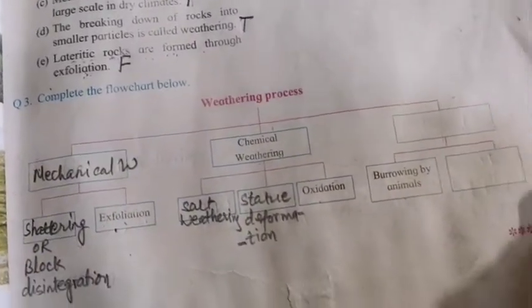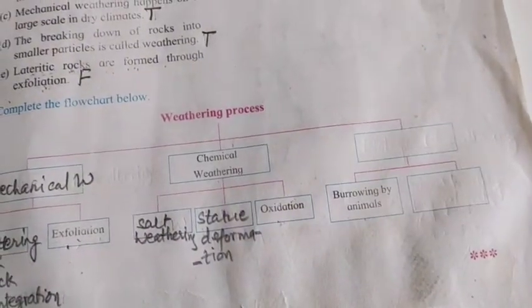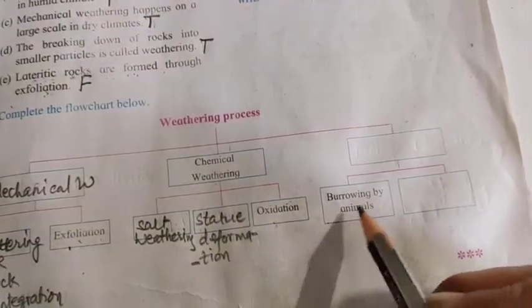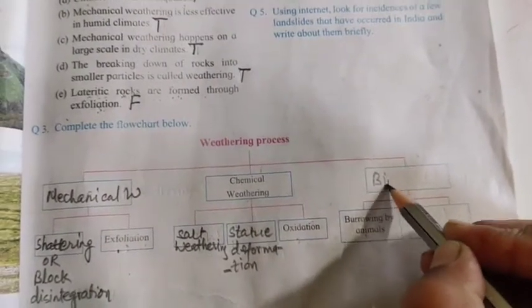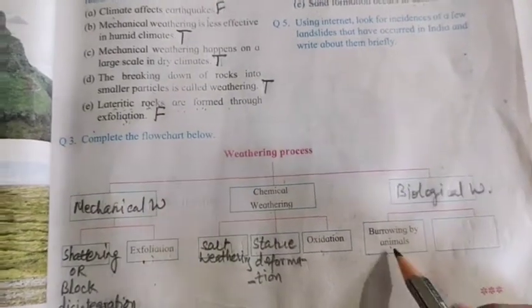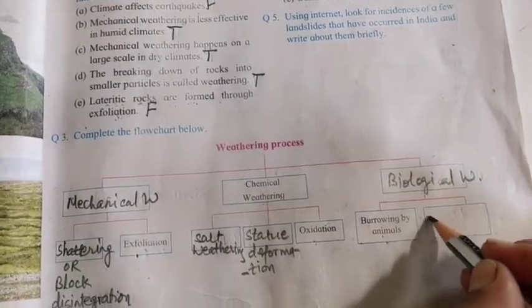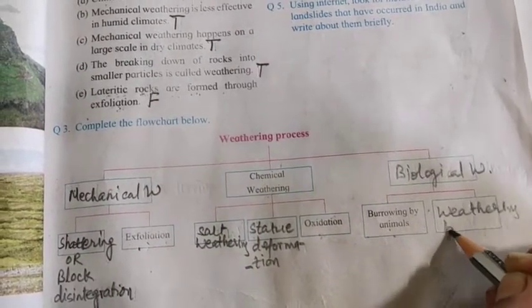Fine. And oxidation is the third one. Now the next one, burrowing by animals. So what kind of weathering is this? This is biological weathering. Burrowing by animals and weathering by trees.